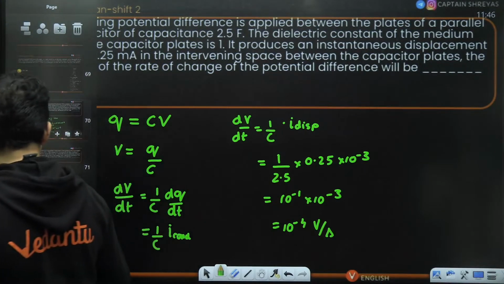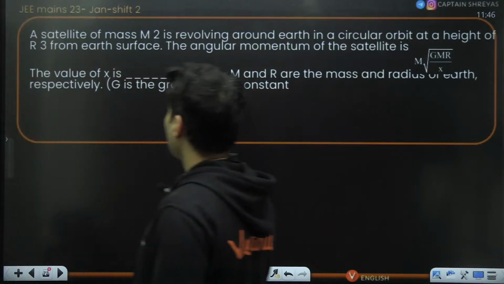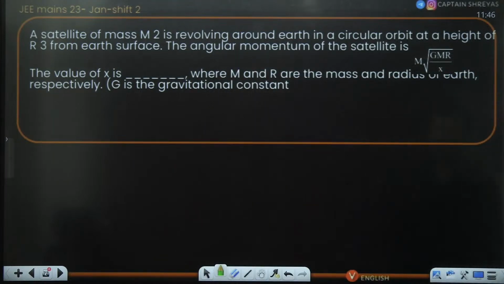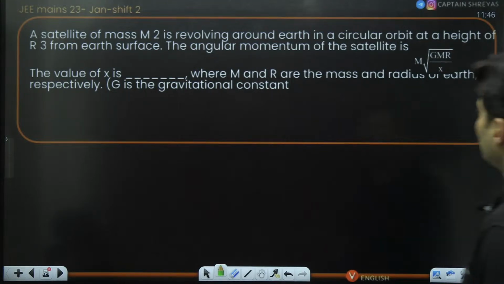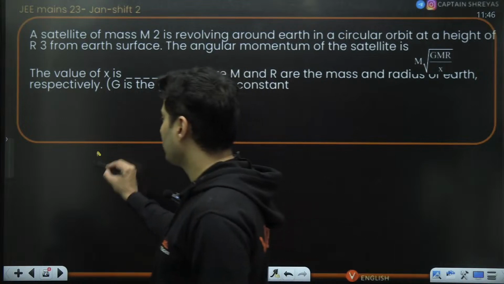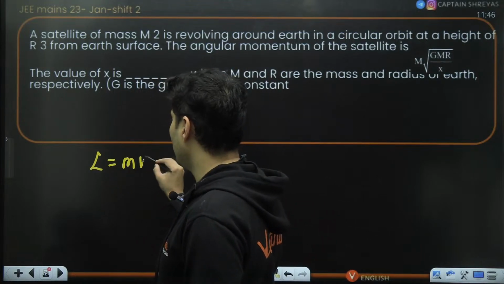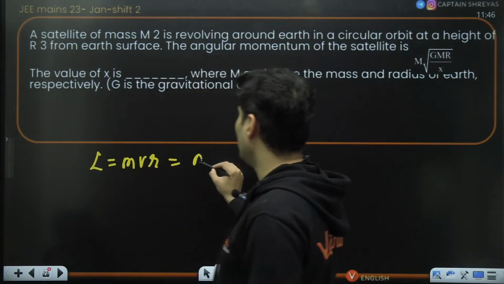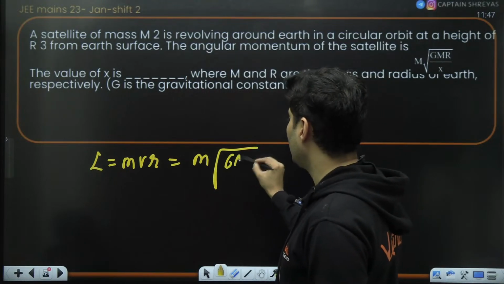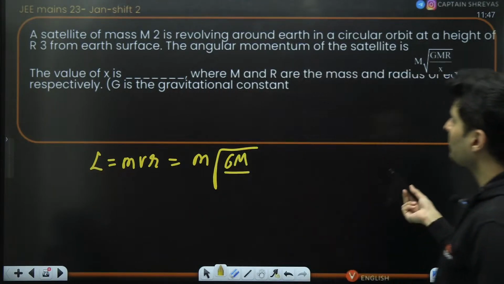Moving on to the next question on your screen. A satellite of certain mass is revolving around the Earth in a circular orbit at a height of 3r from the surface. The angular momentum of the satellite is how much? Angular momentum is mvr. Directly you can do this. Velocity of the satellite is root of GM divided by the radius.